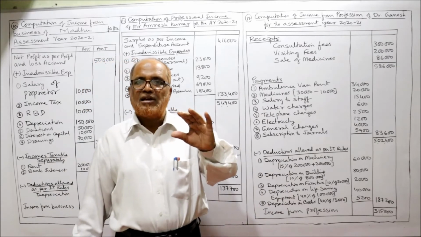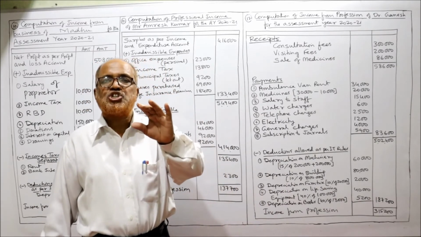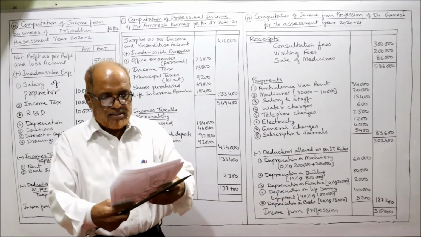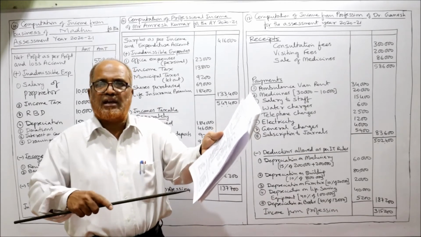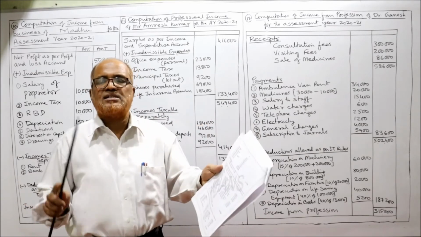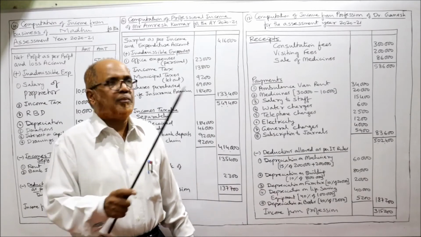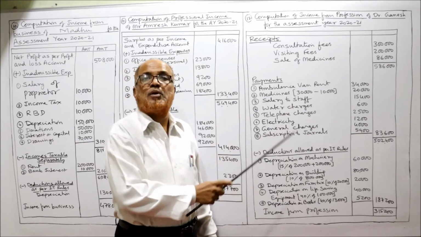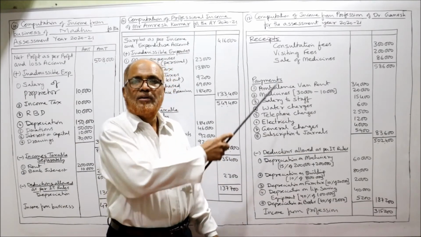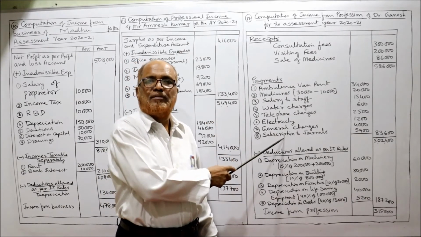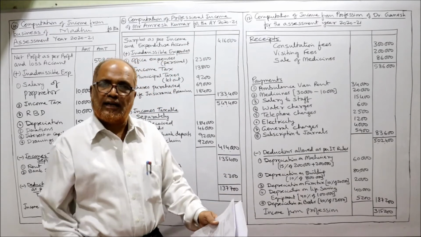The method is we take all professional receipts. On receipt side, all types of receipts are given. Whatever is received is given, but we should take only professional receipts. From these professional receipts minus professional payments we will get the income, right? That is the procedure.